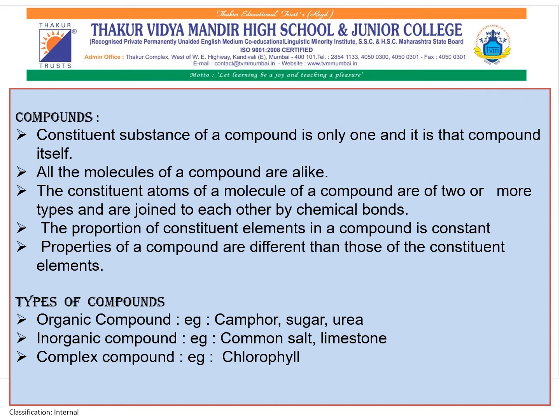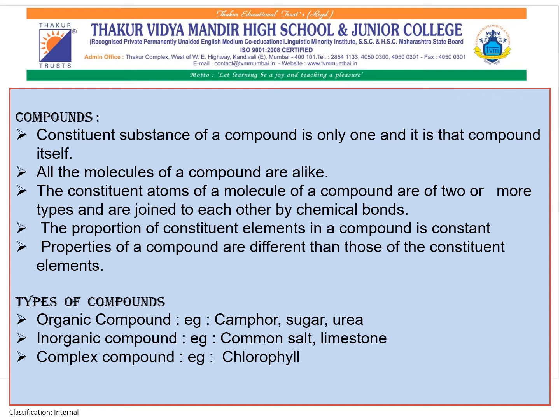Now coming to the various characteristics of a compound. All the molecules of a compound are alike. The constituent substance of a compound is only one, and it is that compound itself. All the molecules of the compound are of two or more types and are joined to each other by chemical bonds. The proportion of the constituent elements in a compound is constant, and the properties of a compound are different from those of the constituent elements.